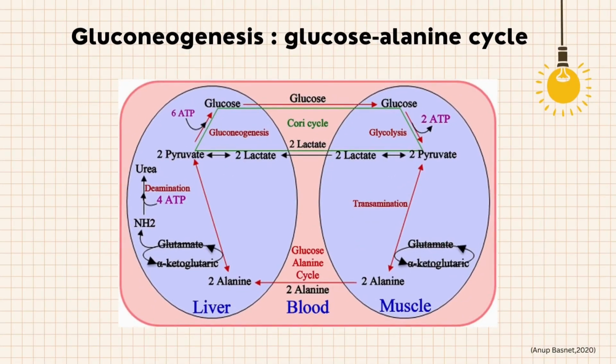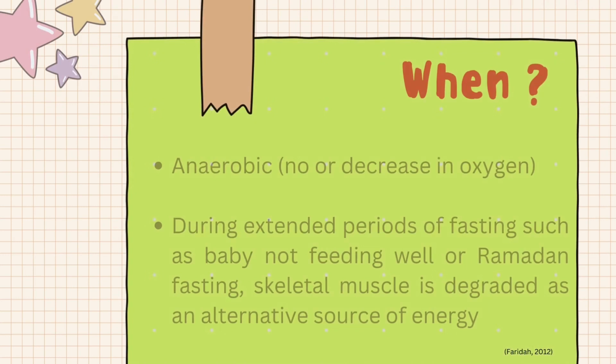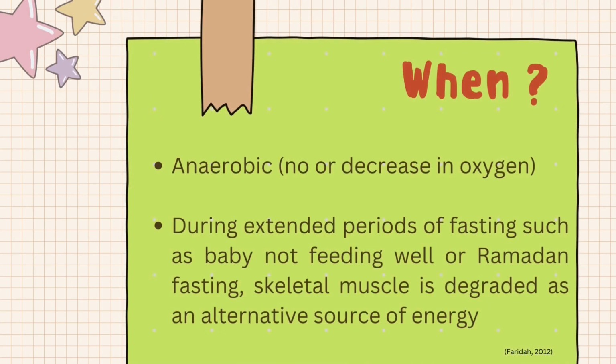Alanine is transported to the liver and used for gluconeogenesis. Meanwhile, in muscle, pyruvate is converted to alanine, while in the liver, alanine is converted to pyruvate. When this process occurs simultaneously, it is known as the glucose-alanine cycle. This cycle occurs during anaerobic conditions or increased demand, such as an extended period of fasting in which skeletal muscle is degraded as an alternative source of energy.